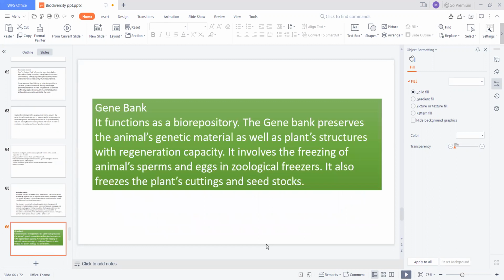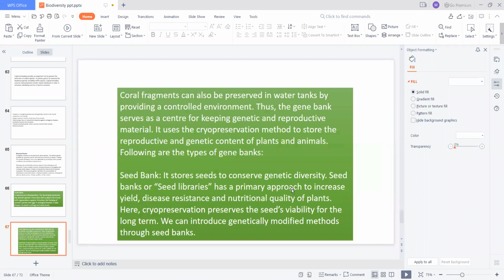Gene banks function as a biorepository. The gene bank preserves the animal's genetic material as well as plant structures with regeneration capacity. It involves the freezing of animal sperm and eggs in zoological freezers. It also freezes plant cuttings and seed stalks. These are some of the examples. Coral fragments can also be preserved in water tanks by providing a controlled environment. Thus the gene bank serves as a center for keeping genetic and reproductive material. It also uses the cryopreservation method.